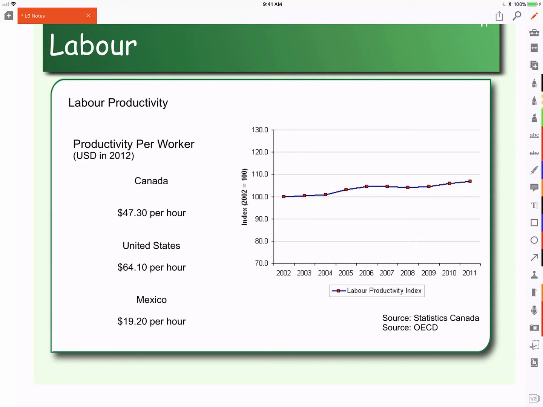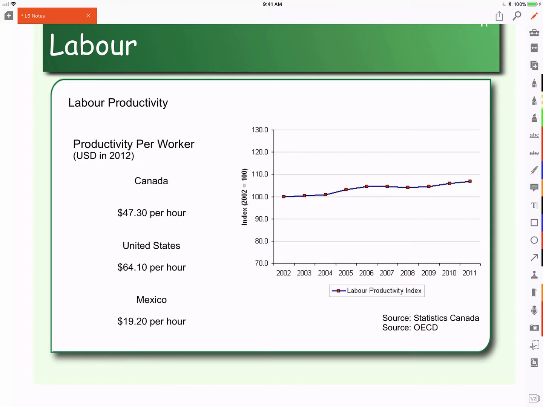If we look at what's been happening to Canada over time, here's our labor productivity, and notice this has been really flat. In fact, the International Monetary Fund, the Bank of Canada, and a number of organizations have warned that the biggest risk to economic growth in Canada is the fact that our productivity has not been increasing. It's been fairly flat for decades.